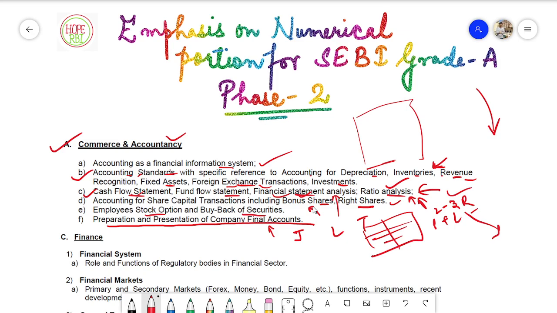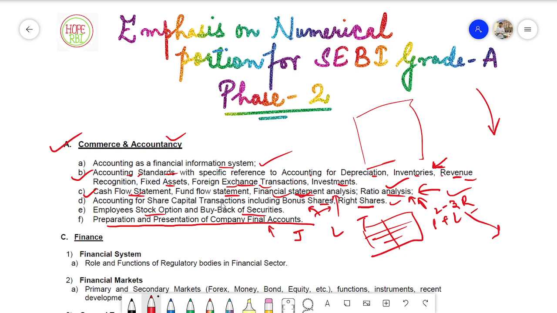But that does not mean that this will happen this year as well. You have to cover the basics, but don't go into too much detail. If you see last year's paper, it was a little bit harder, but it was not extremely difficult for you to solve. The questions were really basic. You only had to understand the basic concepts, and all the questions were solvable.